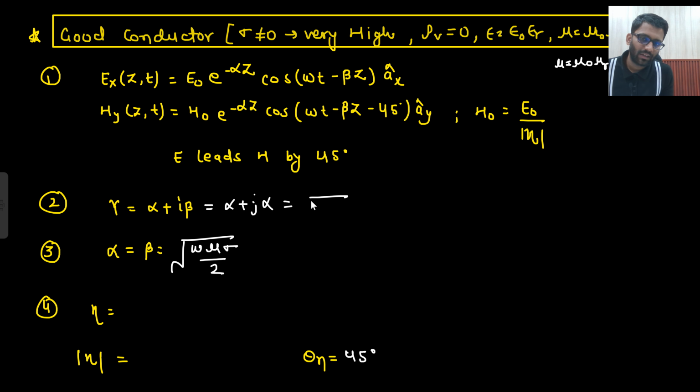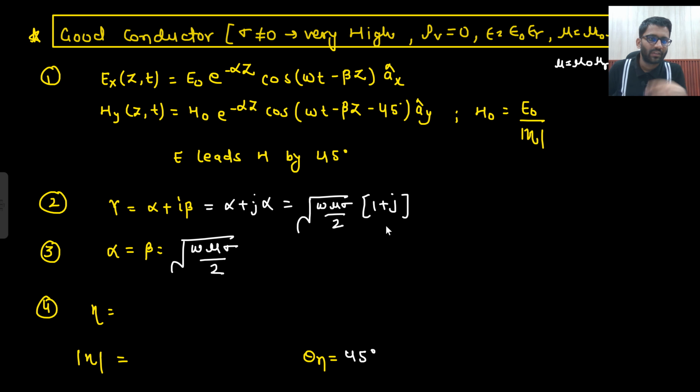So what am I getting here? Omega mu sigma by 2, this is your alpha. Alpha I can take common: alpha times (1 plus j). This is the expression I can get. If they are asking me the magnitude, then I can write down the magnitude as well. Also, if they are asking me the angle, it will be 45 degrees only. So that also I can write down. So this is the expression of gamma. Is that clear to you?